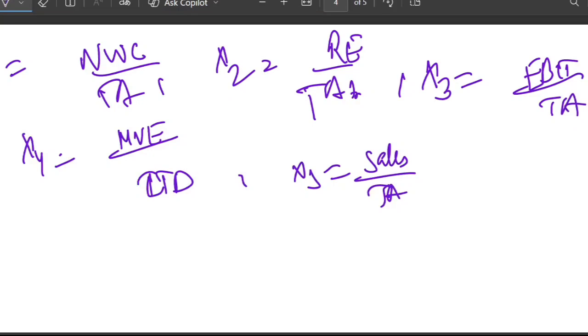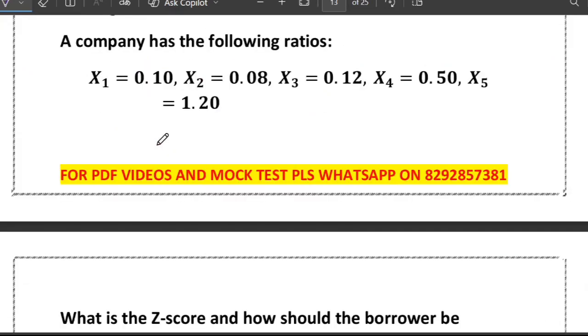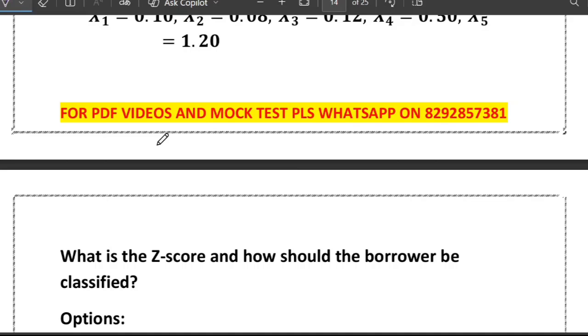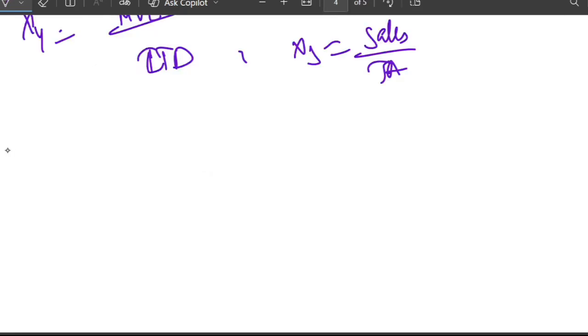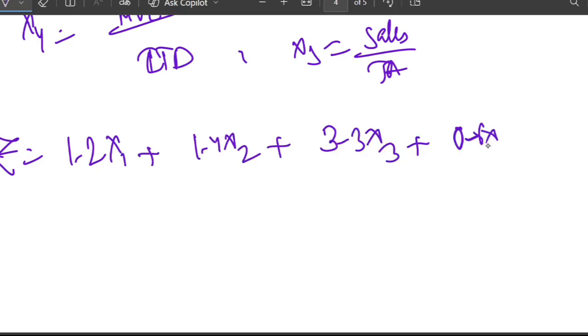Now, what values they have given, as you can see, they have given 0.10, 0.08, 0.12, 0.50, 1.20. Just put into the formula. Let me write down the formula. Z is equal to 1.2 times X1, 1.4 times X2, 3.3 times X3, 0.6 times X4, 1.0 times X5.